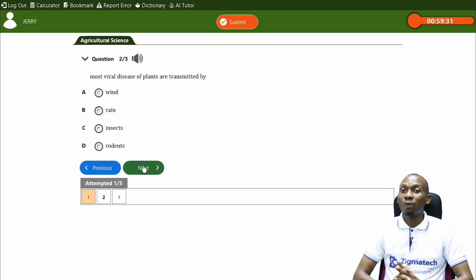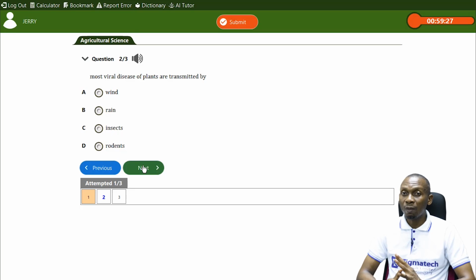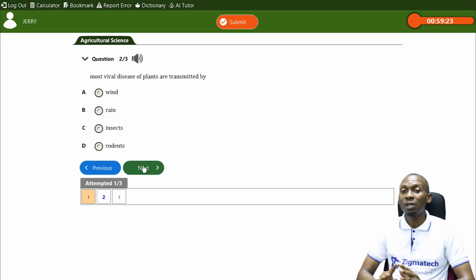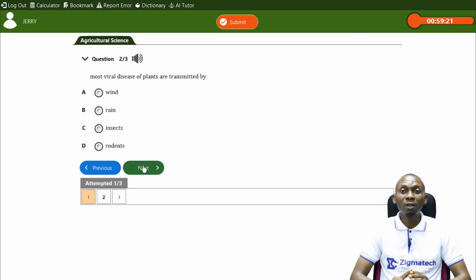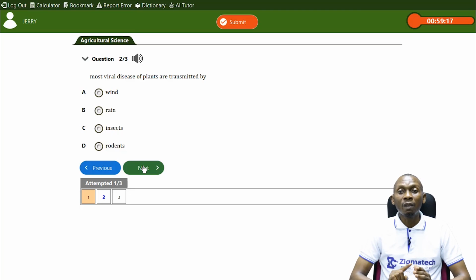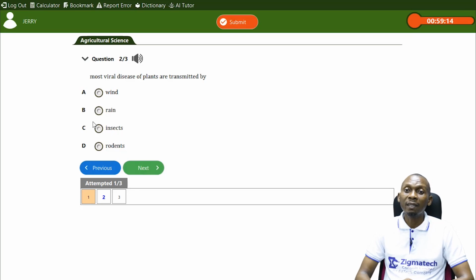Next we have, most viral diseases of plants are transmitted by. In our previous class when I was talking about diseases, the causal organism, the mode of transmission, the symptoms, and the control, whenever we talk about viral diseases, I kept on mentioning that most viral diseases are transmitted by insects. So the answer here is insects.